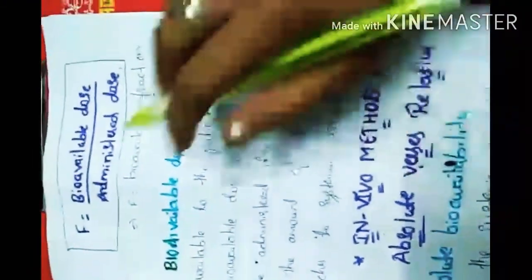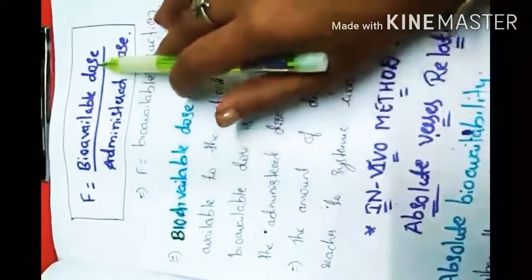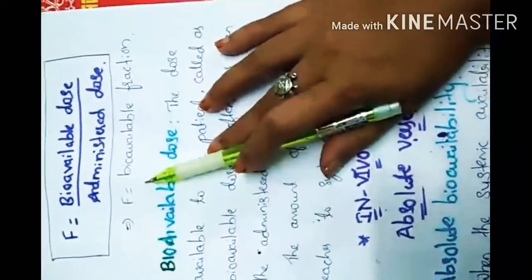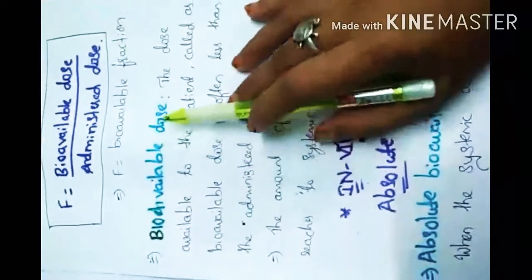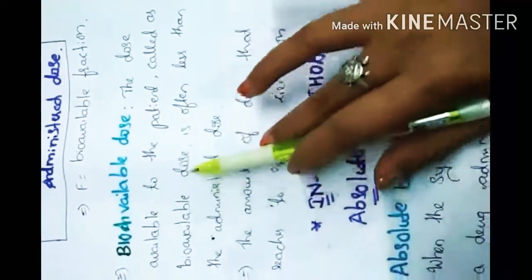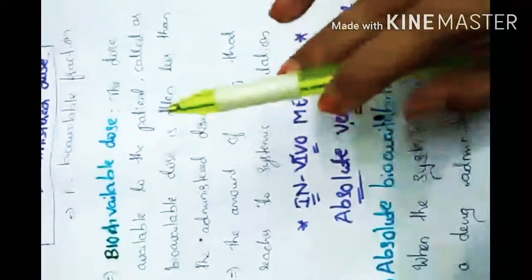Next, the formula is bioavailability fraction equals bioavailable dose divided by administered dose. Here the bioavailable dose, the dose available to a patient, is often less than the administered dose.